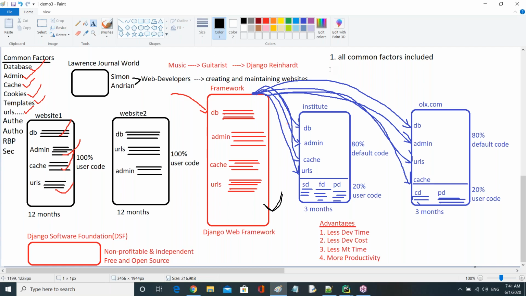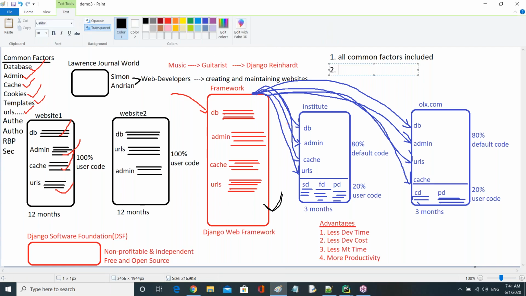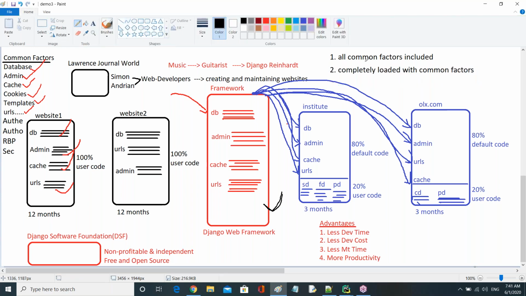I can say one more point here, which is the same: it is completely loaded with common factors, or common components. These two points are very important, and we'll see why after some time. Both are the same, but I used different words. The first one says all common factors are included; the second says completely loaded with common factors. Now we have a framework with all common factors.